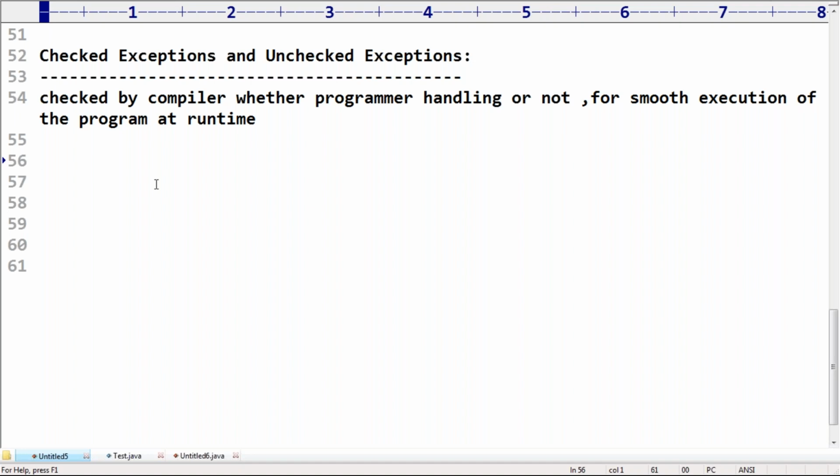Checked exceptions, unchecked exceptions. The best example: your mother can check whether you are taking the hall ticket or not. Mother can check whether you are taking an extra pen or not, because pen not working exception in the exam hall is very common. The mother can check whether you are handling it, whether we are taking an extra pen or not.